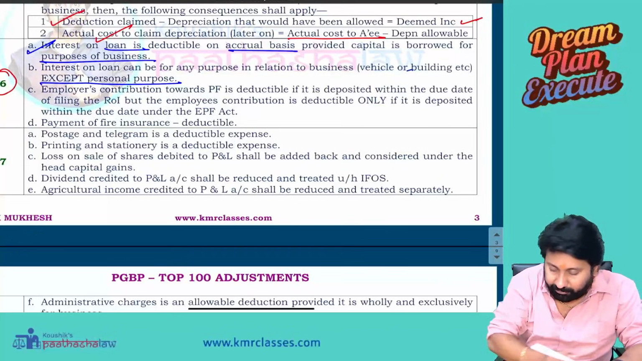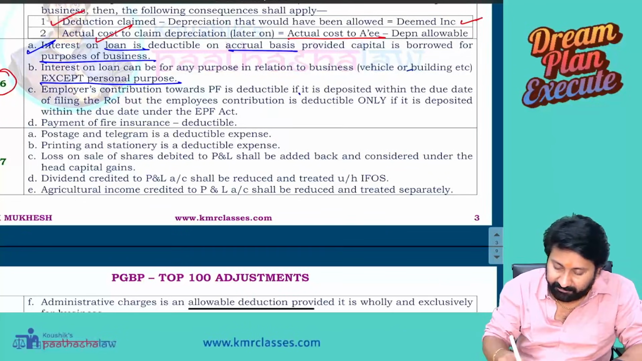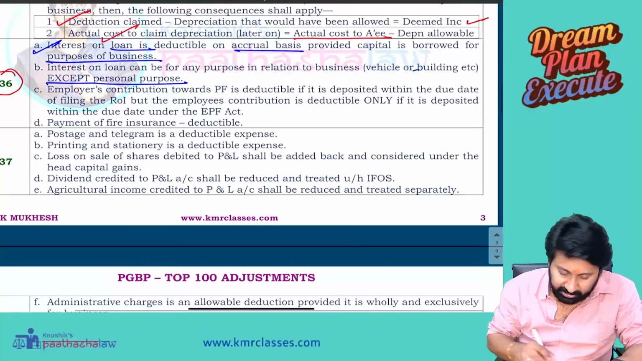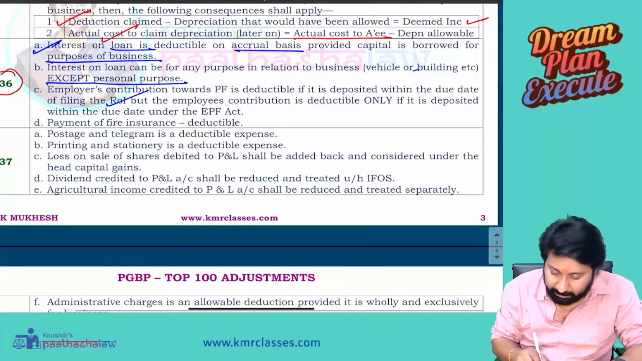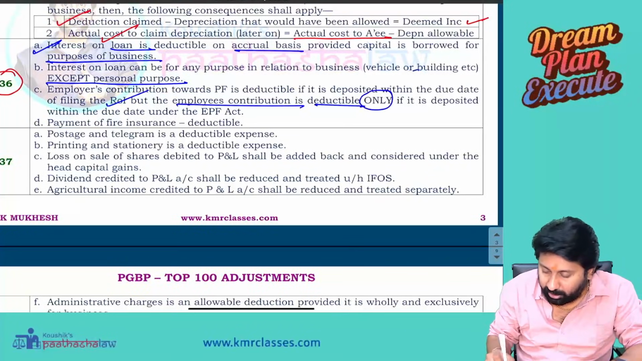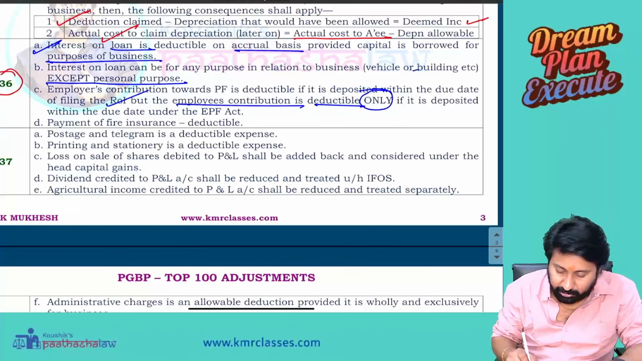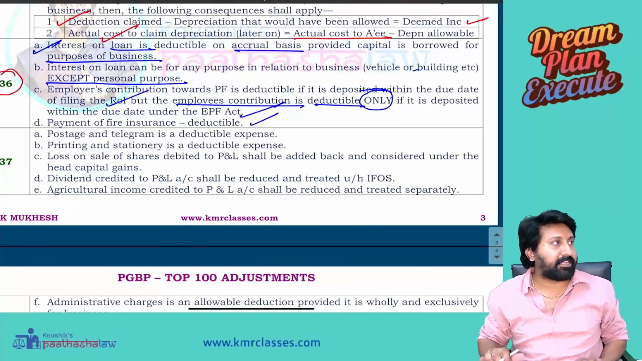So employer contribution towards PF is deductible if it is deposited within the due date of filing return of income. But employee's contribution is deductible only if it is deposited within the due date under the EPF Act. Payment of fire insurance is a deductible expenditure under 36.